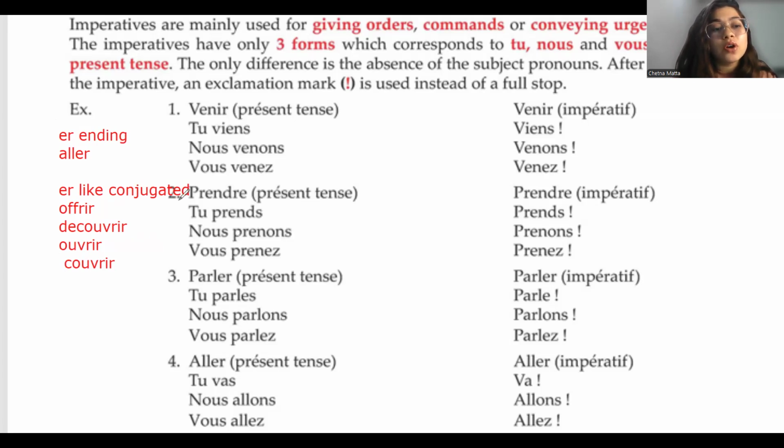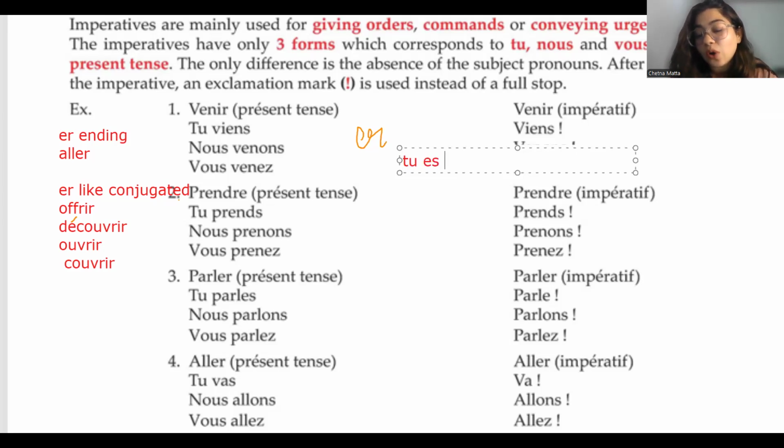Okay. Now, what is the difference here that I was saying? All of them, if you remember that whenever we talk about the ER verbs, right, in tu, we always have the tendency to add es at the end. Now, what is the rule? The rule is to delete the s at the end. For example, it is always tu parles with s, right?